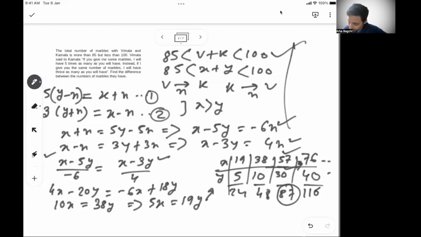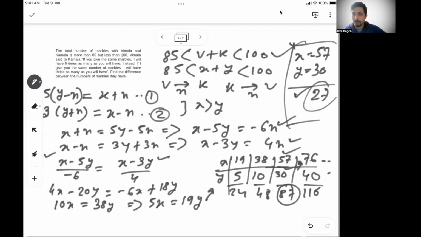So my answer is x is equal to 57, so Vimala will have 57 and Kamala will have 30. The difference will be 27. So 27 is my answer. Understood, because if we go above 57 and 30, it will be more than 100, which is not a feasible solution. So based on the condition, I'm trying to optimize the solution.